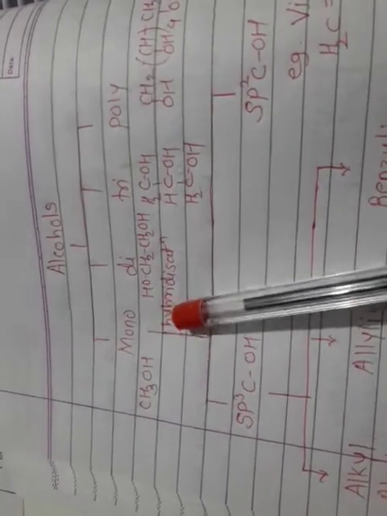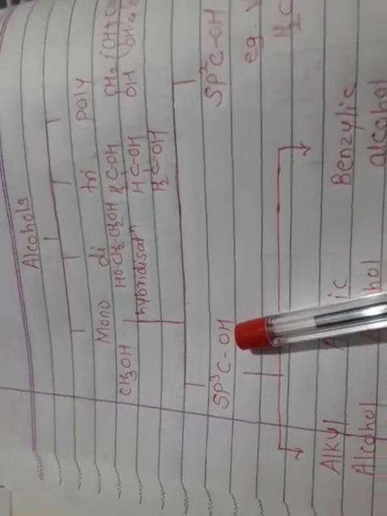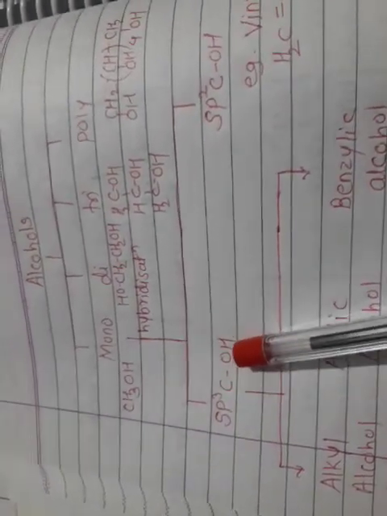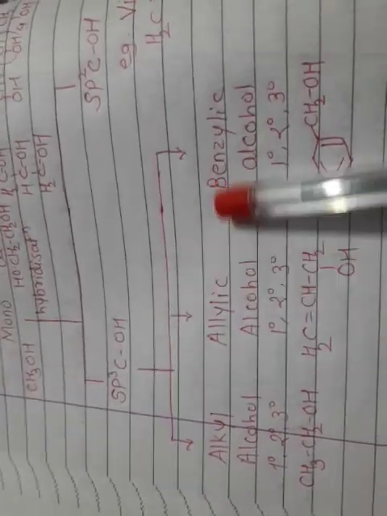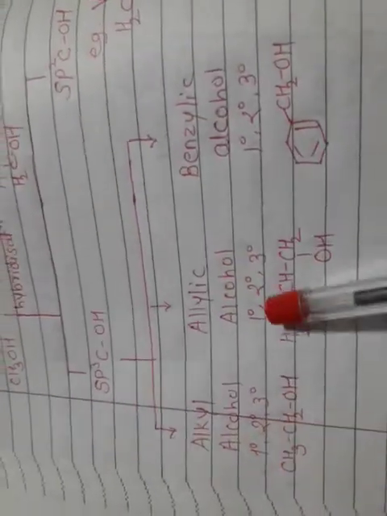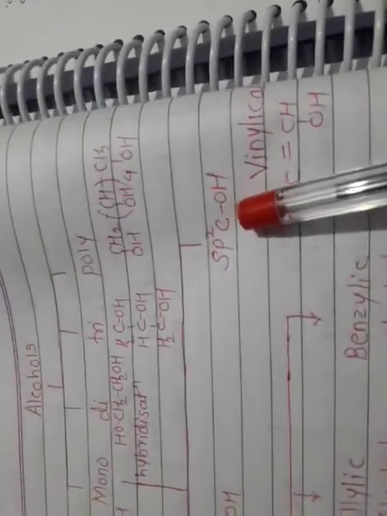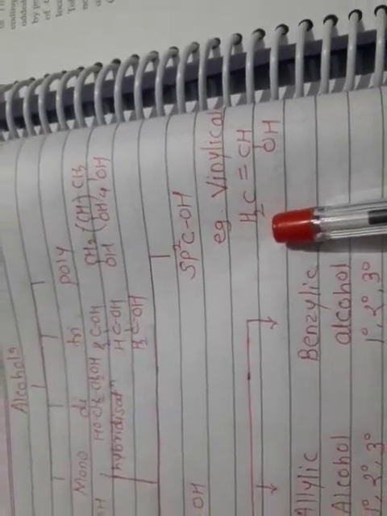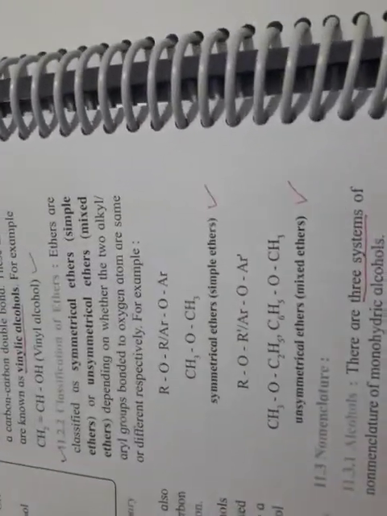Then depending upon hybridization of carbon, these monohydroxy compounds are divided into two classes, sp3 C-OH and sp2 C-OH. sp3 C-OH are further divided into three classes, alkyl alcohol, allylic alcohol, benzylic alcohol, and each is further divided into three as primary, secondary, tertiary. And vinylic alcohol means OH is attached to an sp2 hybridized carbon, and this is the example of vinylic alcohol, CH2=CHOH.